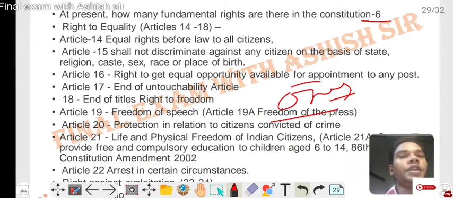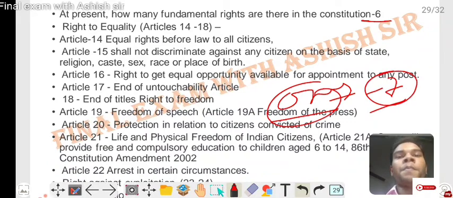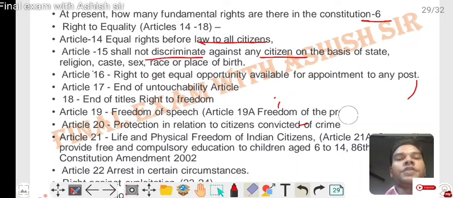In the original constitution you got the 7 fundamental rights. Right to equality: Articles 14 to 18. Article 14, equal rights before the law for all citizens. Article 15, the state shall not discriminate against a citizen on the basis of religion, race, caste, sex or place of birth. Article 16, right to equal opportunity in any post. Article 17, end of untouchability. Article 18, end of titles. Right to freedom: Article 19, freedom of speech.